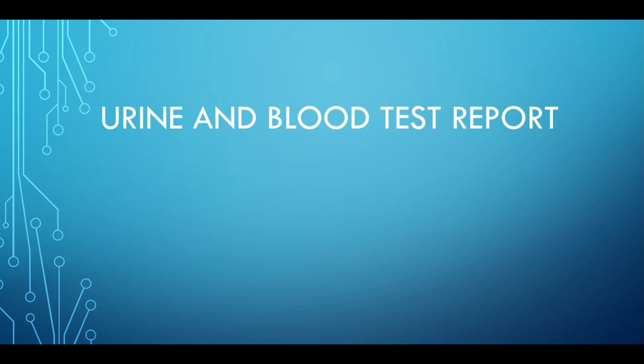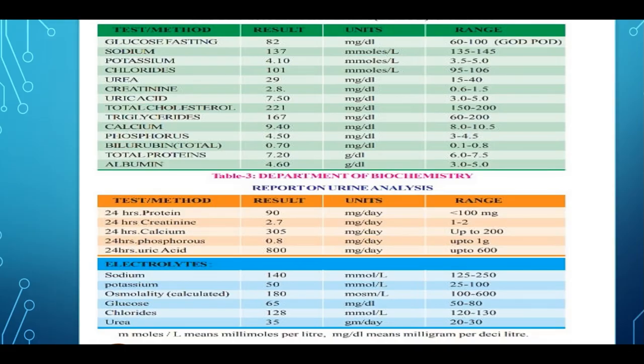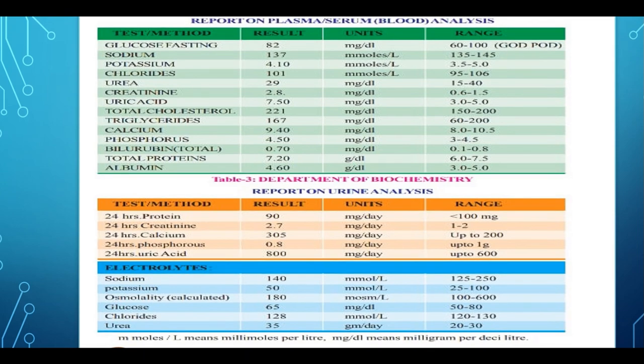What are the different kinds of waste products, molecules or salts present in urine and blood? We will see the report of plasma or serum. If you take a person's blood and test it, we will see here what different products, molecules or salts are present in it.